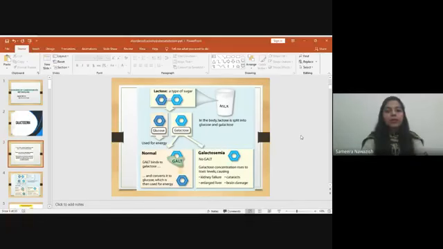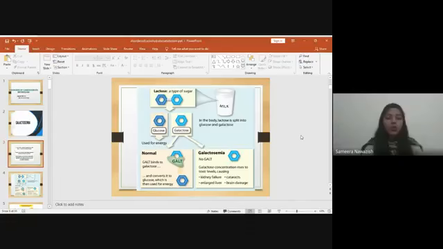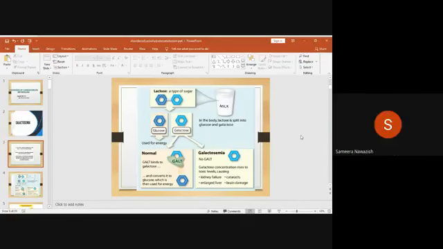But in galactosemia, the galactose concentration rises to a toxic level, causing kidney failure and also hepatomegaly, and in rare cases brain damage can also be caused, because our brain is dependent on glucose, not on galactose. Whereas in normal condition, when lactose is digested with the help of lactase, it is converted into galactose and glucose, which is then used for energy.